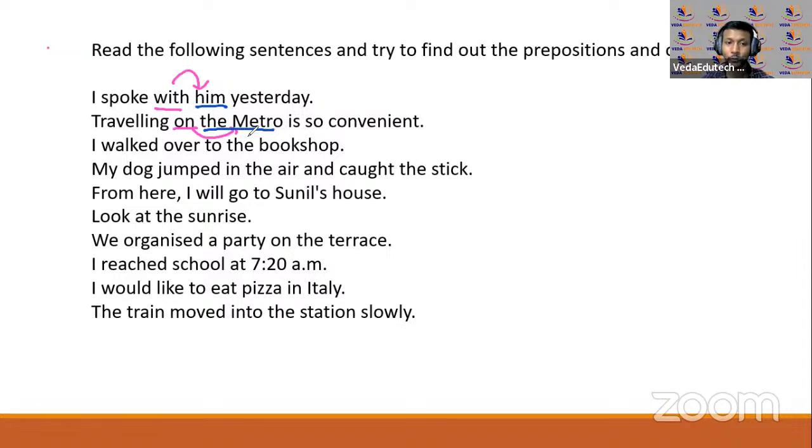I walked over to the bookshop. Over, ठीक है, मैं चल कर के गया. देखिए over एक ये हो जाता है, one is when you are jumping ऐसे करके चल के जा रहे हैं, that is also over to the bookshop. Yes, this one. Yeah, now here bookshop is the